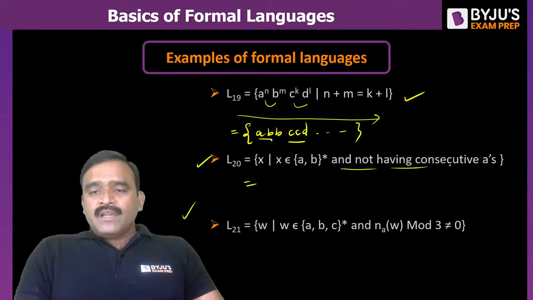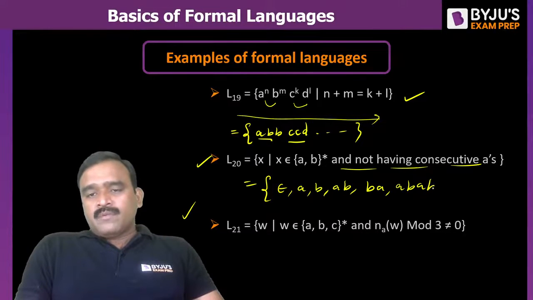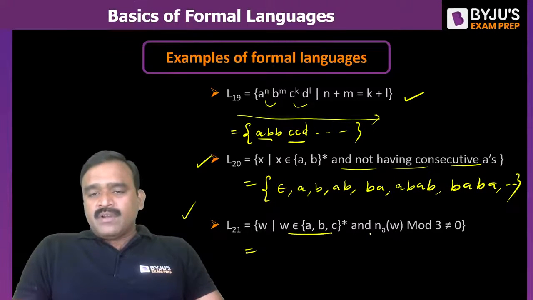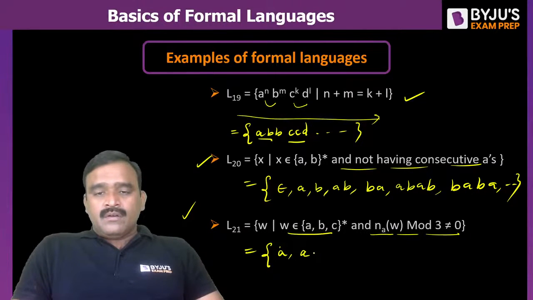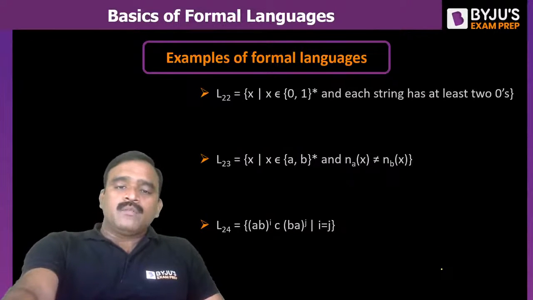Here, not having consecutive A's. So epsilon is not having consecutive A's. Single A possible, single B possible, AB possible, BA possible. After A, A should not come. And W is a string of A's, B's and C's, where the number of A's of W mod 3 is not equal to 0. The number of A's should not be a multiple of 3. That means a single A is okay, 2 A's okay, AA okay. B's can be any number. This type of string.